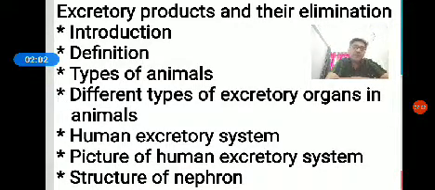In high school, you studied excretion and how the kidney performs the excretion process. What is the structure of kidney? What is the structure of nephron? In the nephron, how urine is formed. The same topic you are going to learn in first PUC also, but you are going to study it in more depth. Excretion is the elimination of nitrogenous waste materials like ammonia, urea, uric acid.